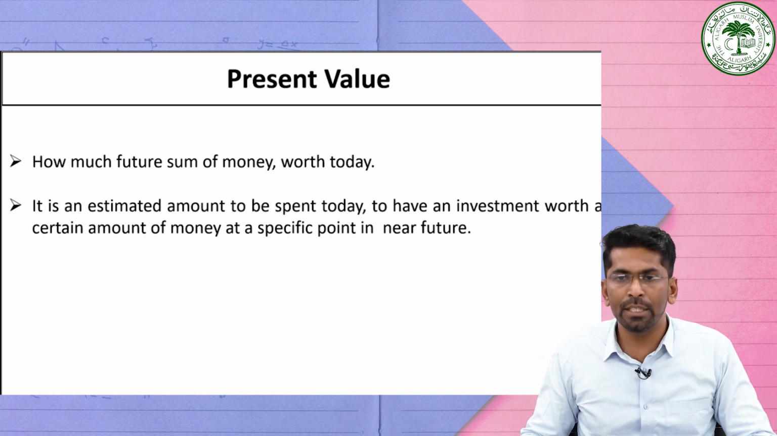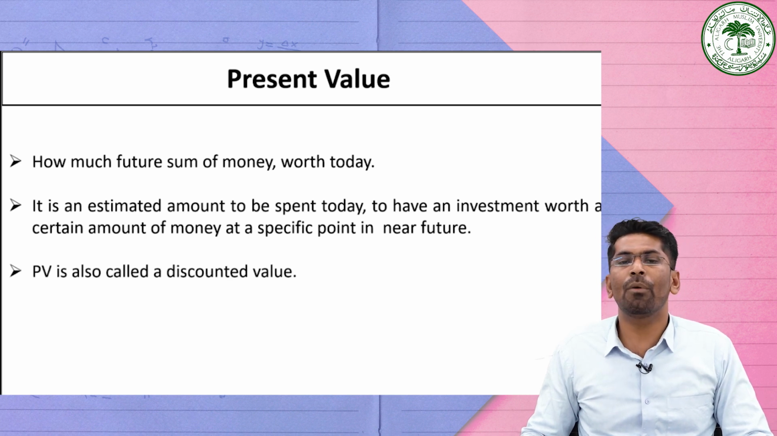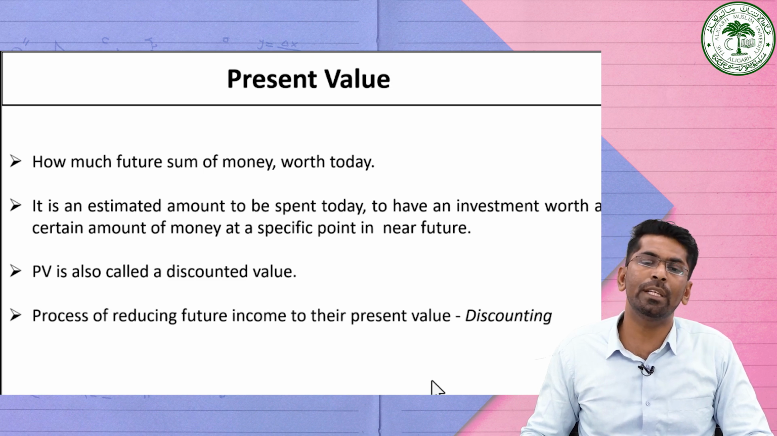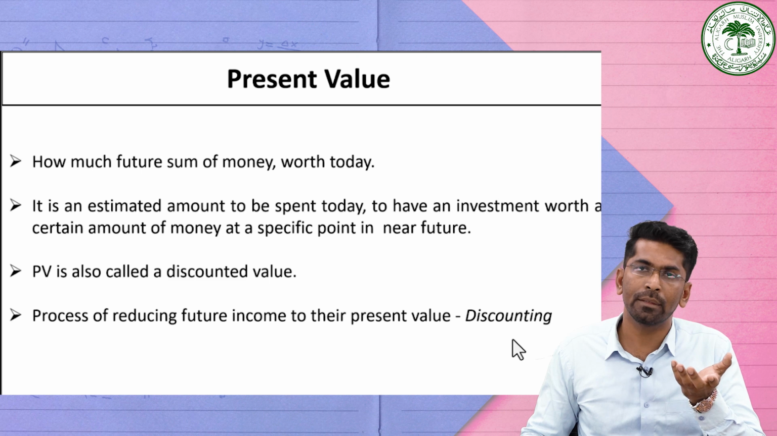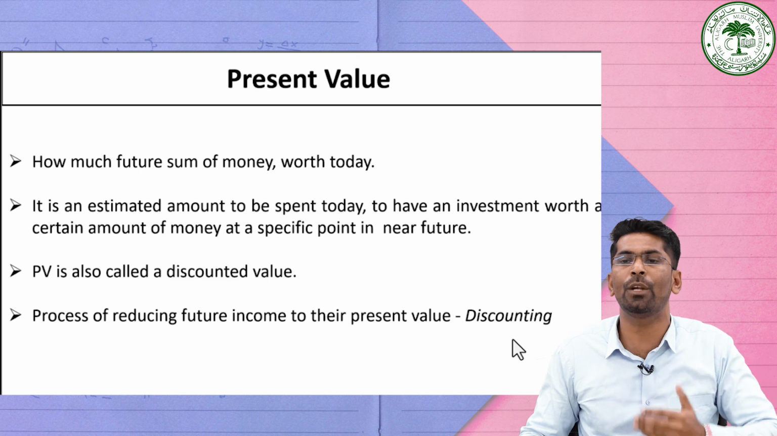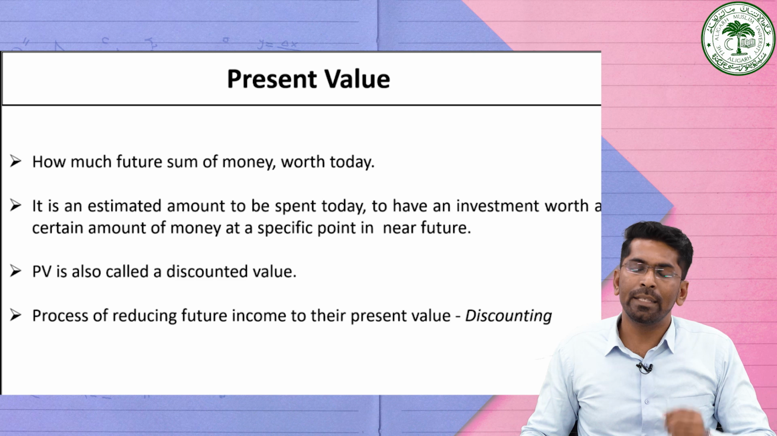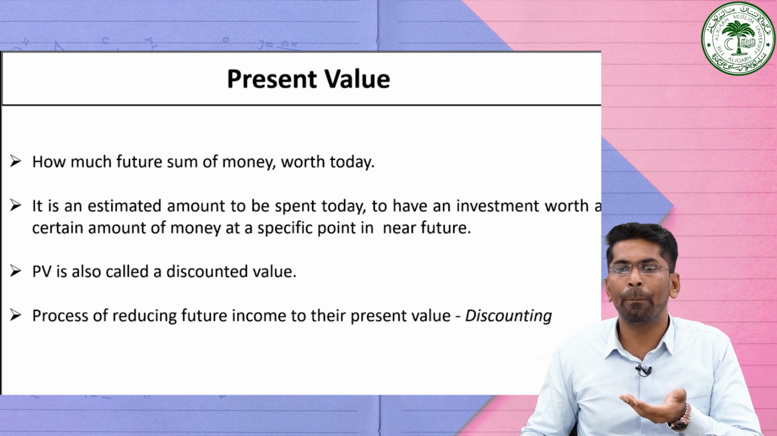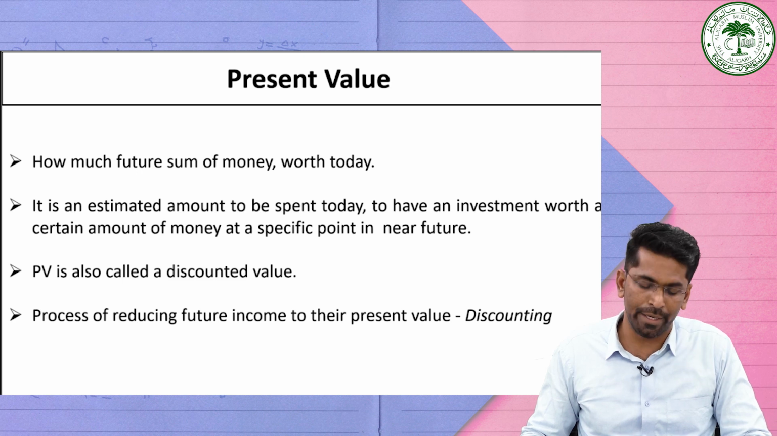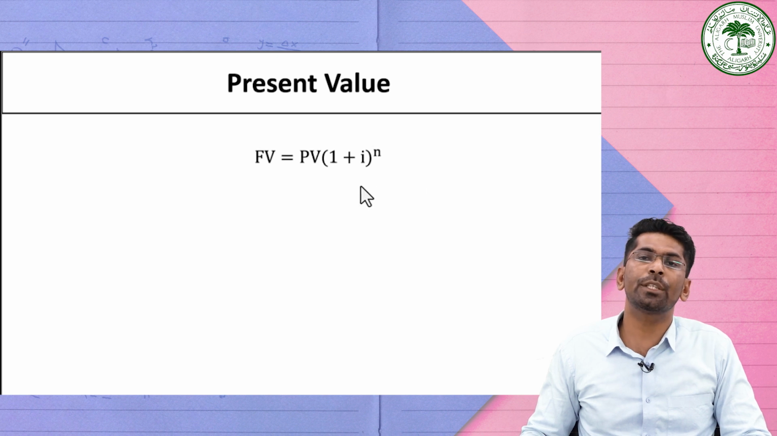So the present value is also known as the discounted value, and the process of reducing the future income payment to its present value is generally known as discounting. So discounting is the process of reducing your future value into the present value. So here the present value is calculated by discounting the future cash flow back to its current value using the appropriate discounting rate. See, we can calculate the present value by using the equation of the future value.